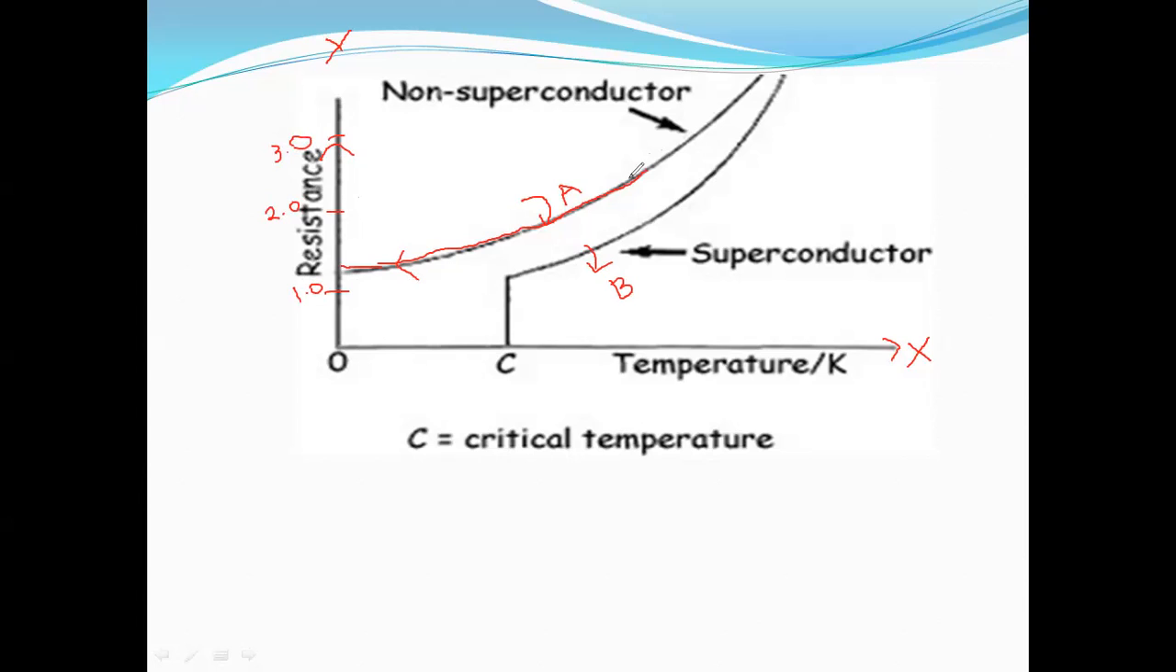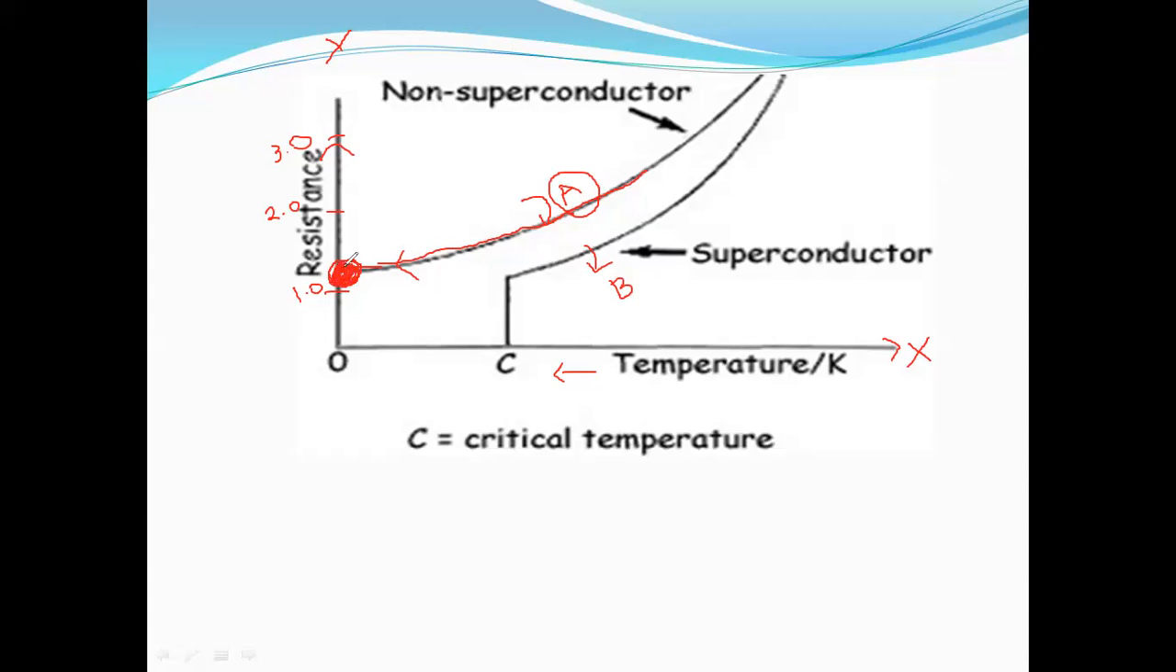Now when we are taking a metallic conductor, a non-superconducting material, we decrease the temperature. When we are decreasing the temperature, at a particular point it contains low resistivity, but the resistivity is not exactly equal to 0. They are known to be non-superconducting materials.